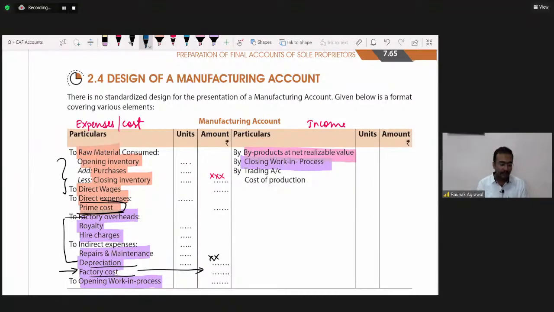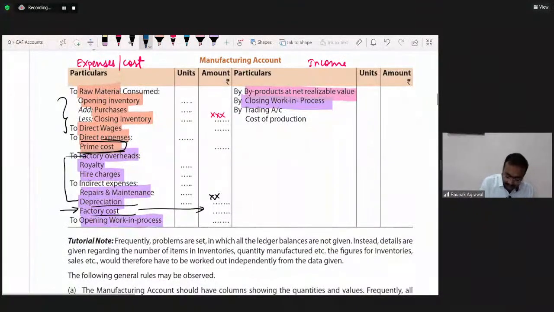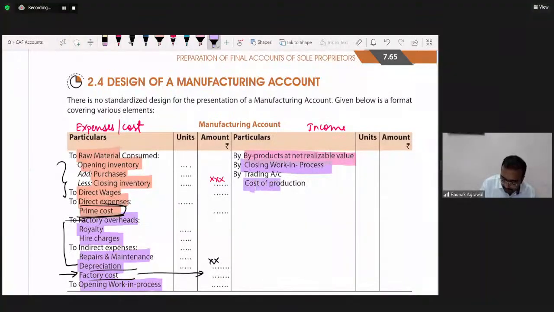Revenue generated by selling the byproduct shall be credited to the manufacturing account. The same principle which we follow in the trading account and the profit and loss account. Ultimately we get the balancing figure, that is the cost of production, and it is transferred to the trading account. So far so good.